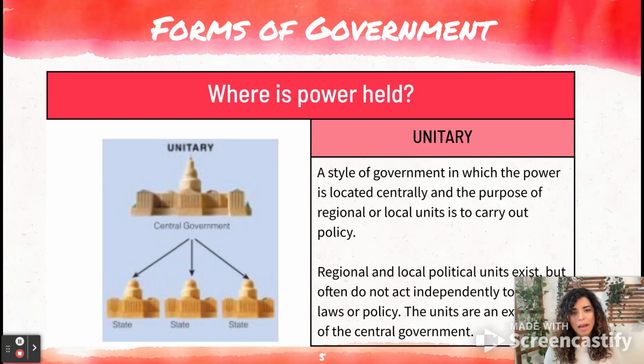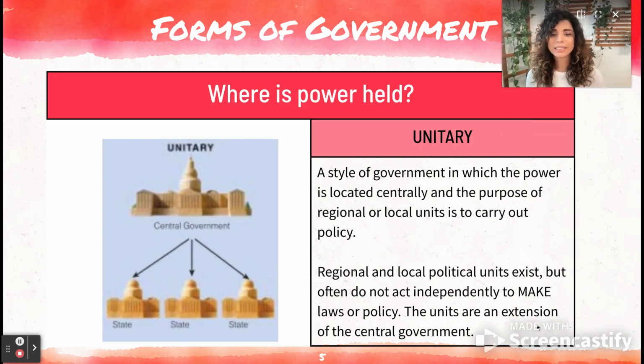So unitary power or unitary governments is where the power is held in that centralized government, so in that main government, and regional or local units carry out that policy. So even though they do exist, they do not independently make laws and policy. Instead, their role is to be an extension of that centralized government, and enforce or implement these policies that were decided at the central level, right?